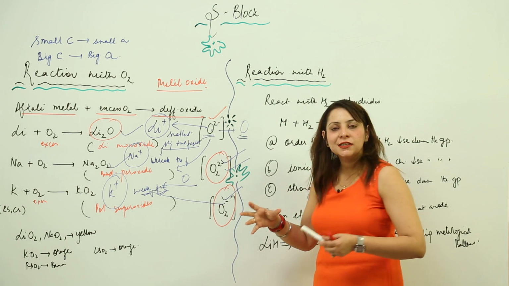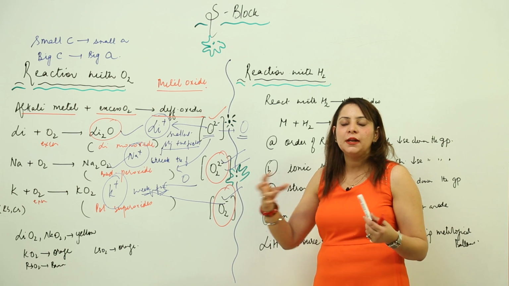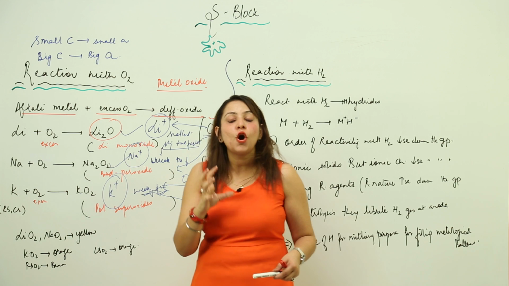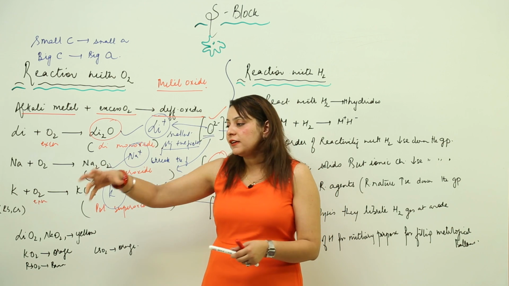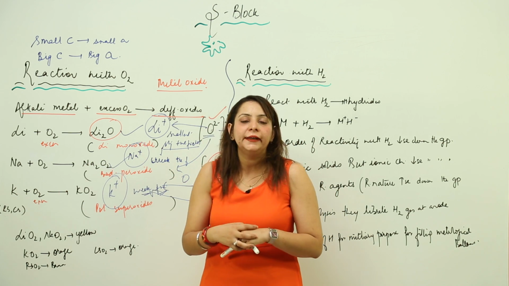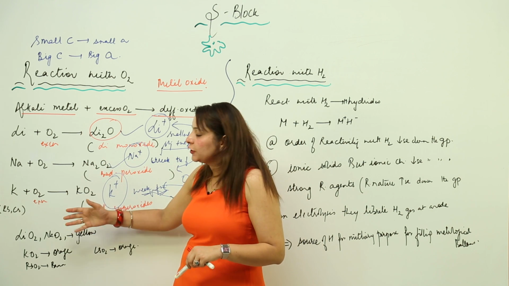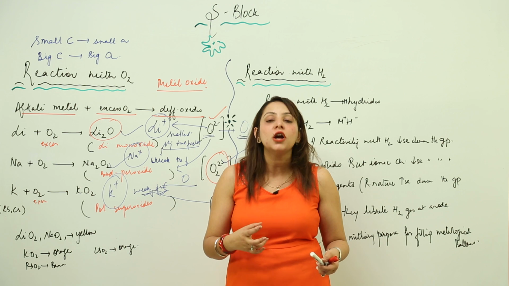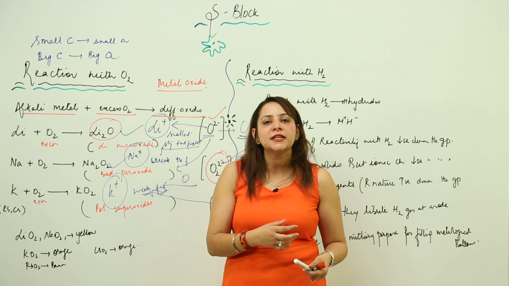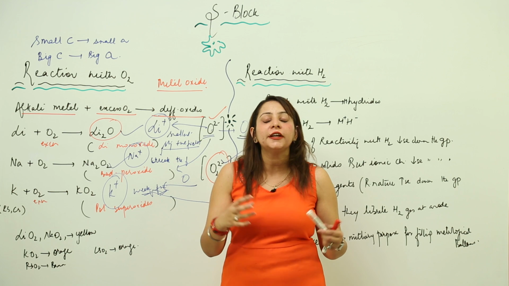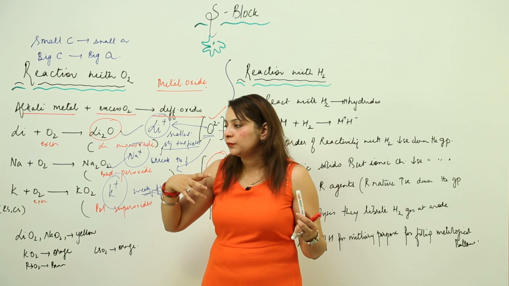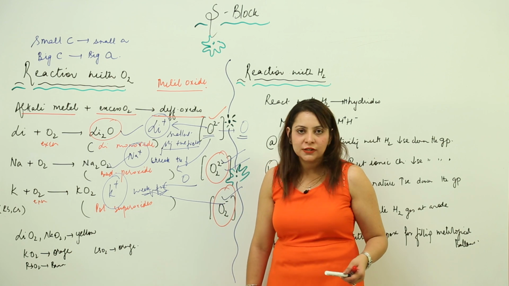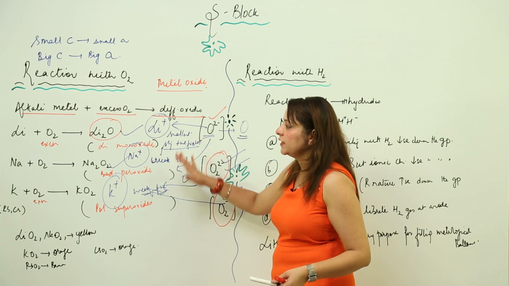So I think it's clear that a small cation can stabilize a small anion and a bigger cation can stabilize a bigger anion. The reason is that a small cation has a strong positive field, so it can attract a negative ion more strongly. But sodium and potassium are comparatively bigger in size and their positive field is less strong. So they can bind the negatively charged ion, but not so strongly, and do not prevent it from coming in contact with further oxygen, forming a peroxide or superoxide ion.